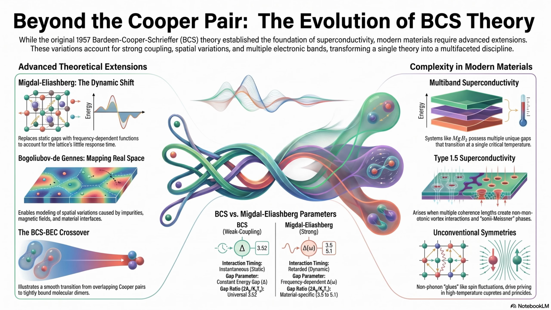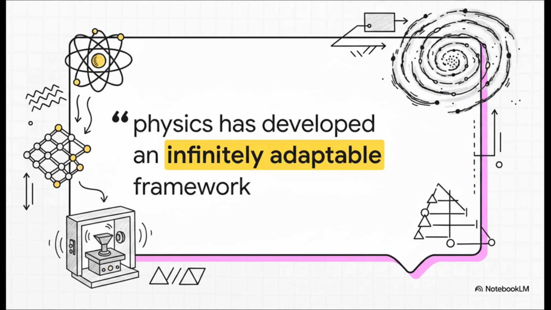The 1957 BCS theory was never meant to be a static destination. It was just the initial architecture. By systematically relaxing those early constraints, physics has built an infinitely adaptable framework. And this isn't just about laboratory curiosities anymore. This advanced architecture is capable of describing everything from the hunt for room-temperature superconducting hydrides, right here on Earth, all the way out to the ultra-dense cosmic cores of distant neutron stars.